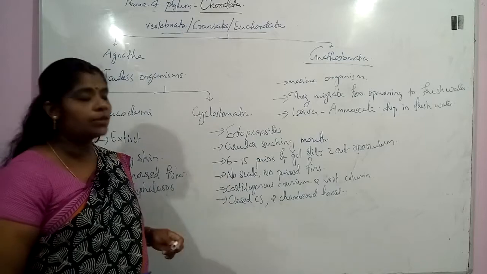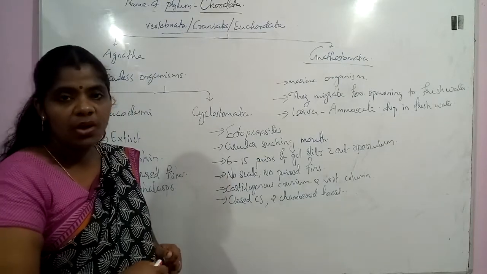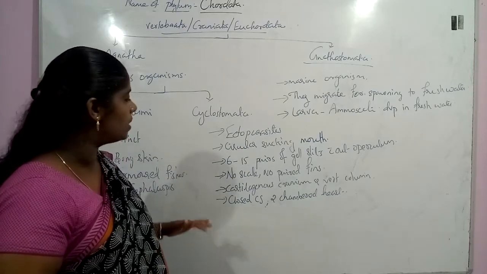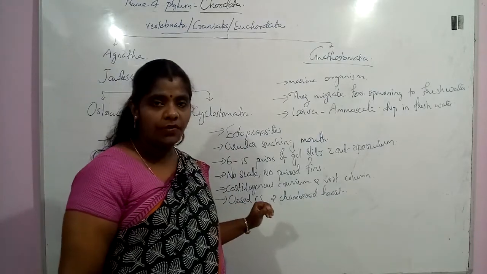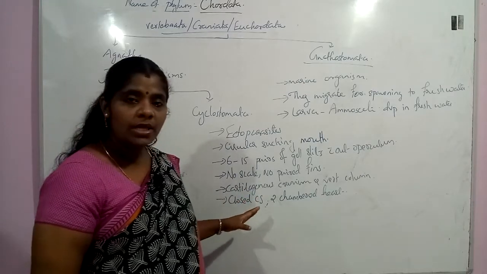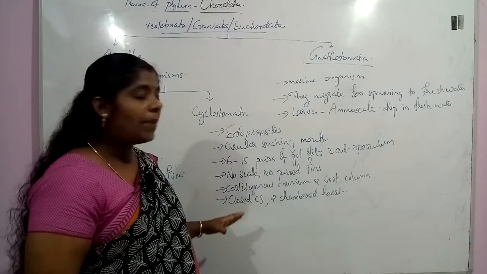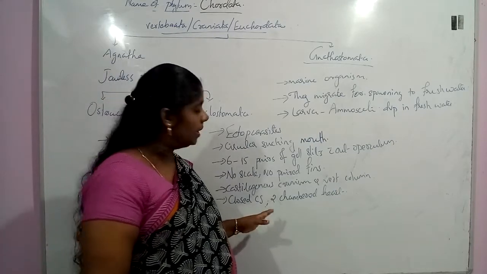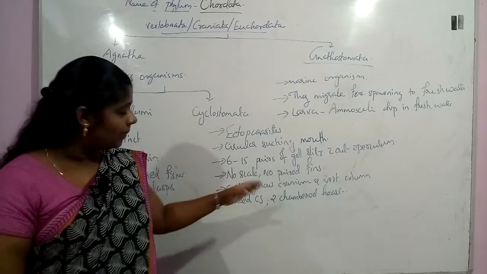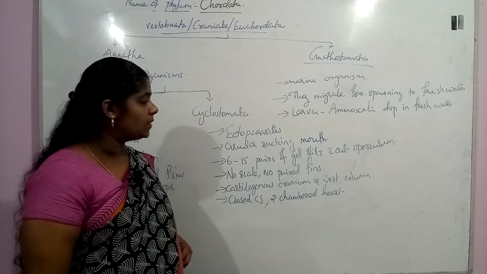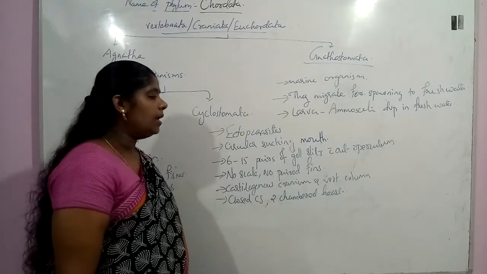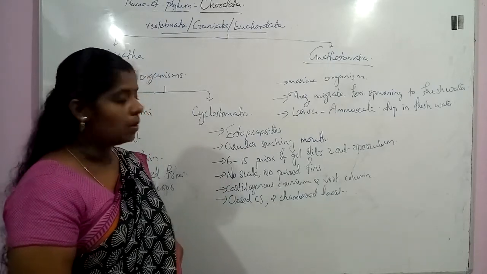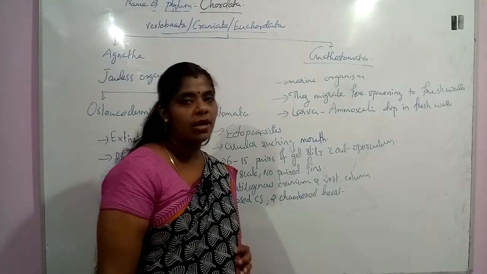6 to 15 pairs of gill slits are present. Gill slits are not covered by the operculum, and we can see there is no scale, there are no paired fins or appendages present in this group of organism. നമുക്ക് fins ഒക്കെ ഉണ്ടാവും, പക്ഷെ അവർക്ക് പെയർഡ് ആയിരിക്കില്ല. അത് നമുക്ക് പെക്ടോറൽ പെൽവിക് ഫിൻസ് ഒക്കെ മീനിന്റെ കേസിൽ, പൈസസിന്റെ കേസിൽ അത് പെയർഡ് ആയിരിക്കും. ഇതിൽ പെയർഡ് ആയിരിക്കില്ല. So cartilaginous cranium is present in this group of organism, and vertebral column is also cartilaginous, and the circulatory system is a closed circulatory system, and it has a 2-chambered heart.